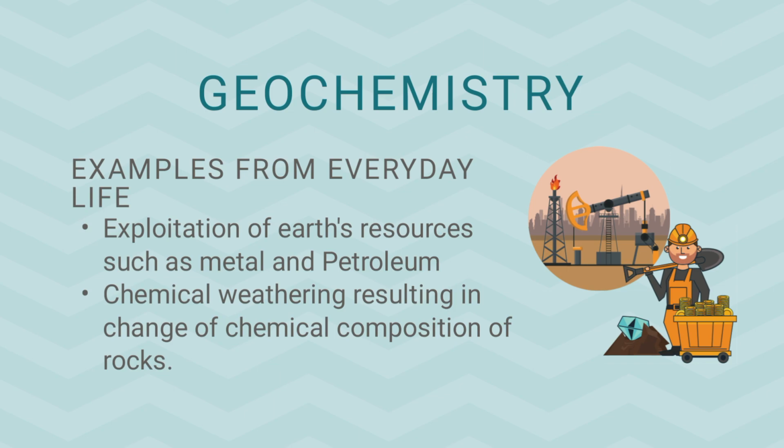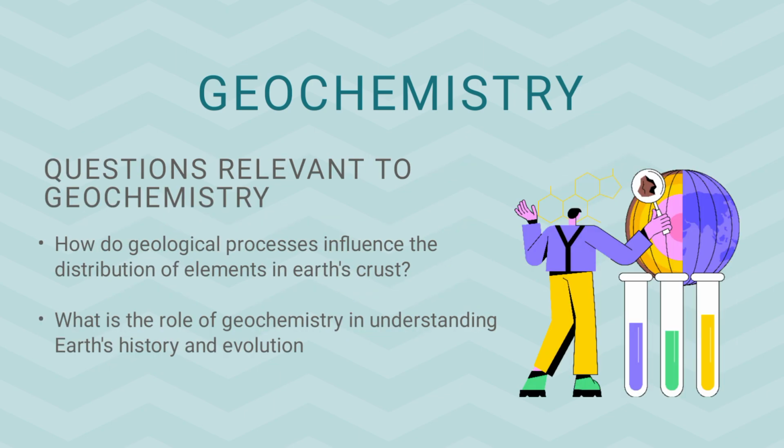So if we talk about examples of geochemistry from our everyday life, then we may discuss that the exploitation of earth resources such as metal and petroleum within the earth crust also comes into the branch of geochemistry. Similarly, chemical weathering resulting in the change of chemical composition of rocks also is an example relevant to the branch of geochemistry. Here are some of the questions relevant to geochemistry.